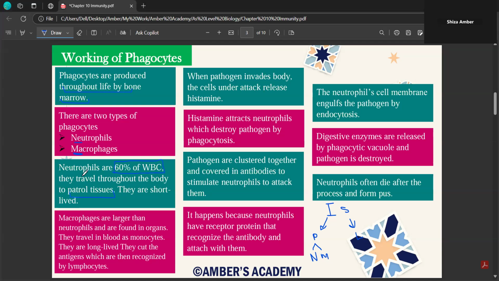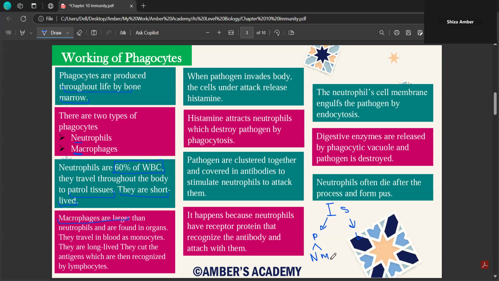So you can remember neutrophils like your traffic police, and they're short-lived. This is an important difference between neutrophils and macrophages. Neutrophils are short-lived. Number two, they comprise 60% of WBC. Number three, they travel throughout the body. They're continuously in patrolling mode. Then your macrophages are larger.